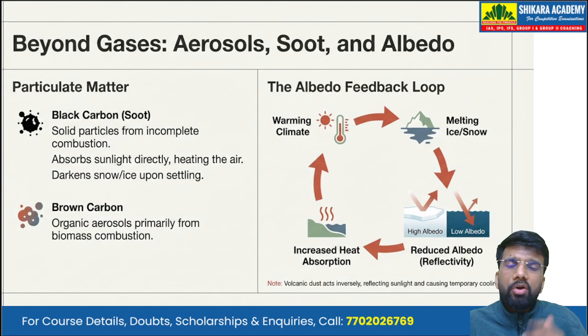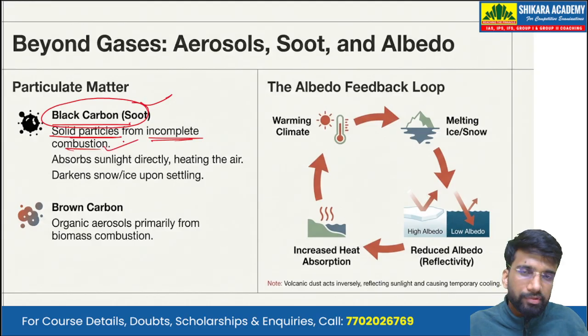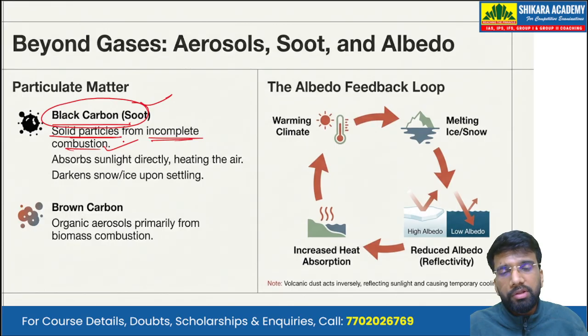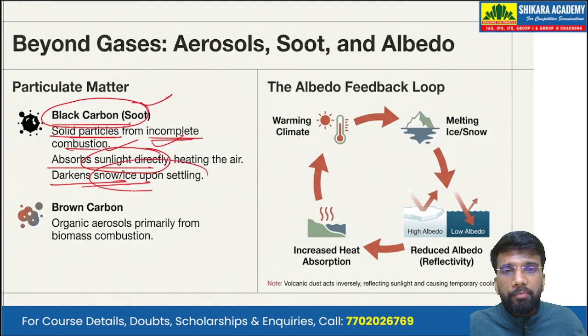Now, beyond the gases, we have the particulate matter as well that also contributes towards global warming. So we have the black carbon or the soot. Now these are the solid particles that are emitted from incomplete combustion. So complete combustion gives us carbon dioxide. The incomplete combustion gives us the black carbon or the soot. Now this black carbon absorbs the sunlight directly, thereby heating the air. And it does another bad thing, that it darkens the snow or ice upon settling.